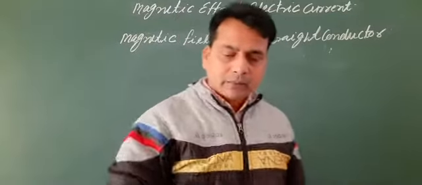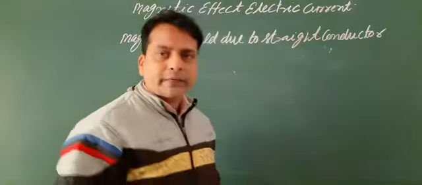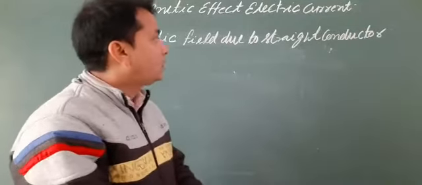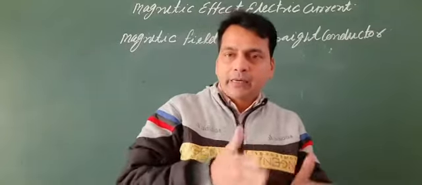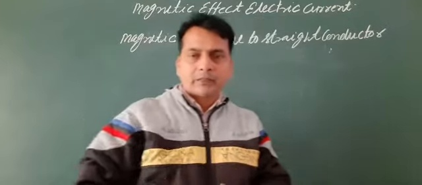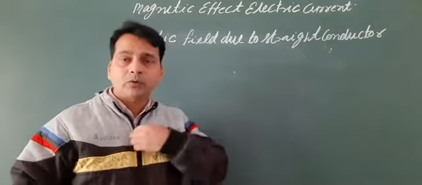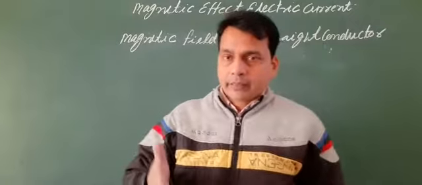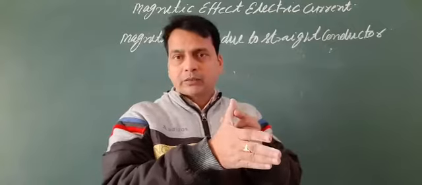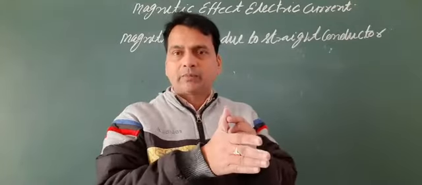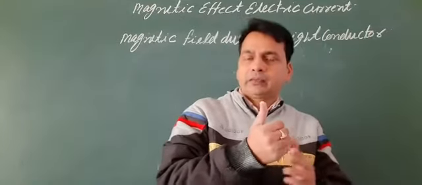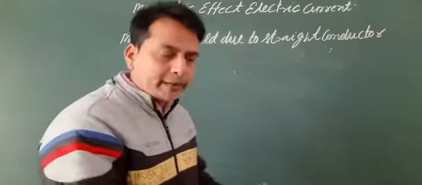Before starting the explanation of the magnetic field due to a straight current carrying conductor, we will discuss the right hand thumb rule of Maxwell. According to the right hand thumb rule, the thumb indicates the direction of the electric current, and the curled fingers show the direction of the magnetic field lines.